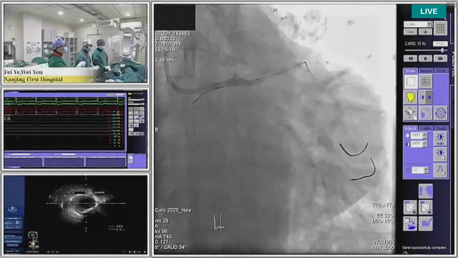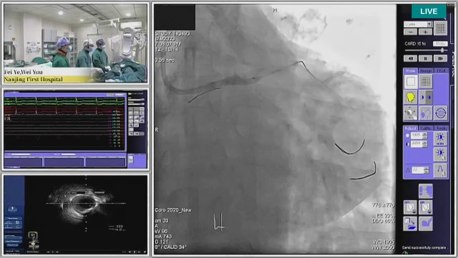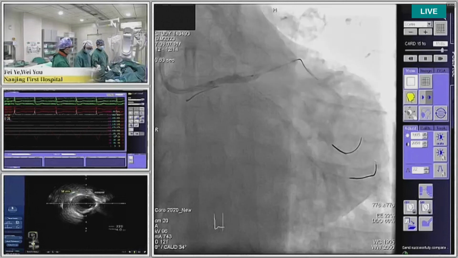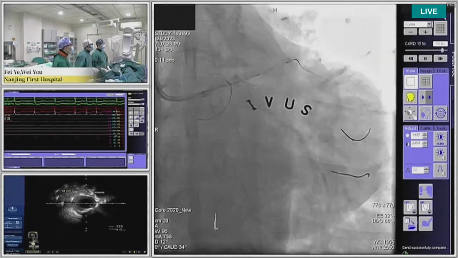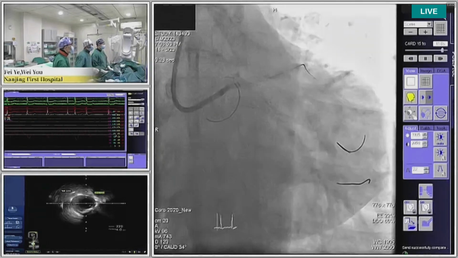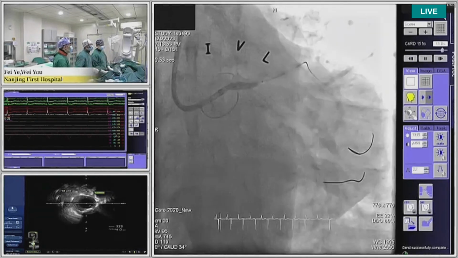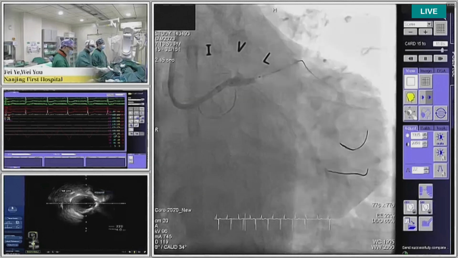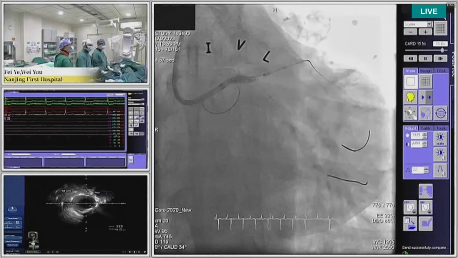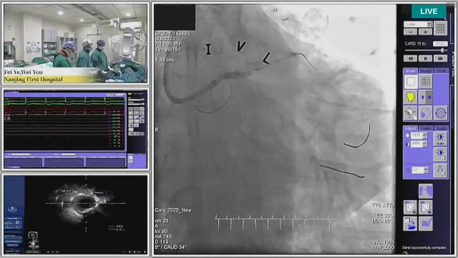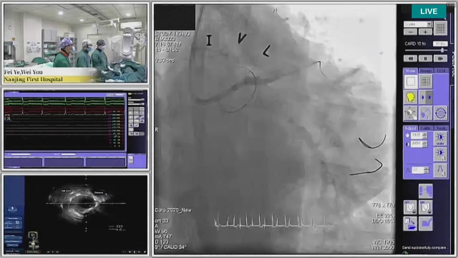Yes, we use. No, if the question is why don't we use shockwave for this case? We use the shockwave balloon. We use the 3.5 shockwave balloon to pre-dilate the distal left main. So, yes, we use. That's very good.